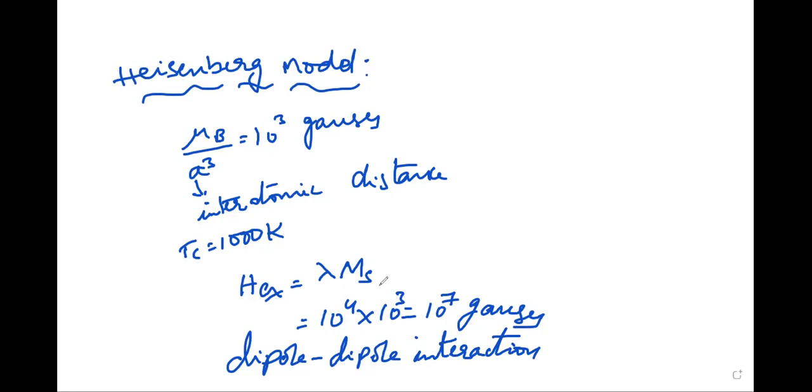So actually a much stronger type of interaction is needed.